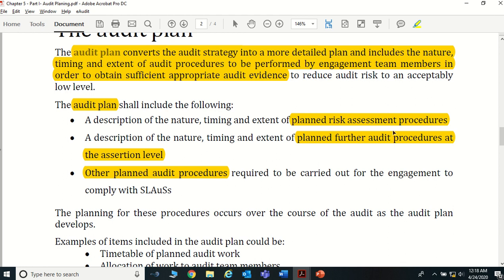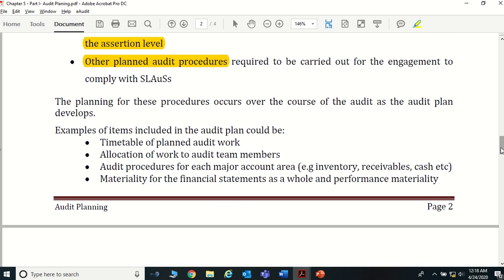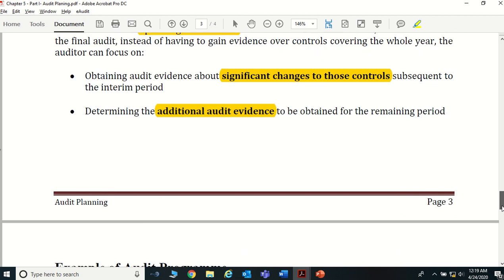So this part we have already discussed, right? The planned risk assessment procedures. Here what we are talking about is planned further audit procedures at the assertion level, right? What are the things that you need to do for all the areas? Audit procedures for major account areas: inventory, receivables, cash, sales, purchases. For each, what we are going to check is documented in a detailed audit plan. We call it the audit program also, right?